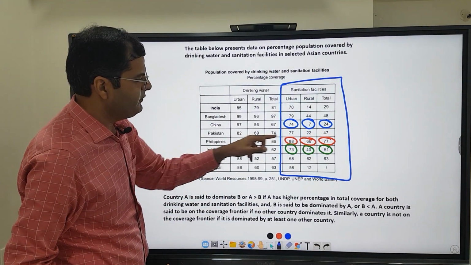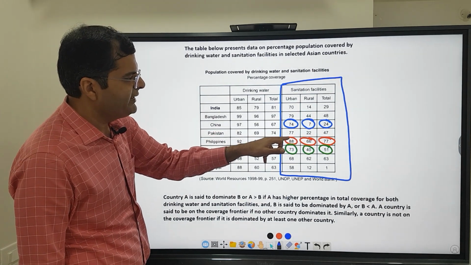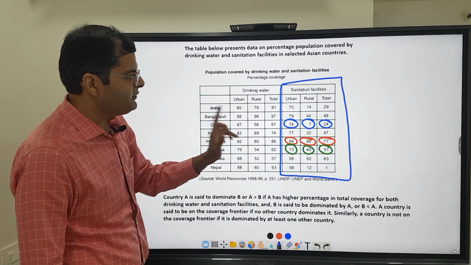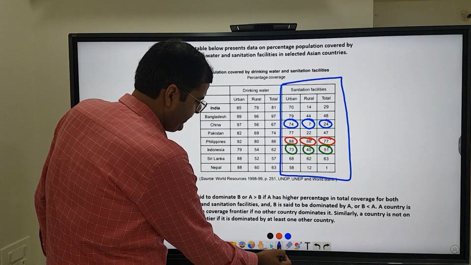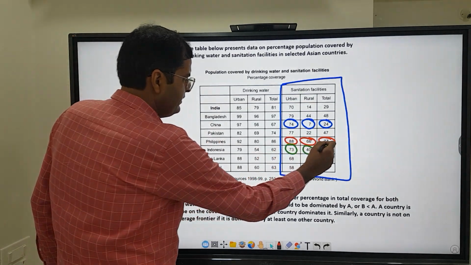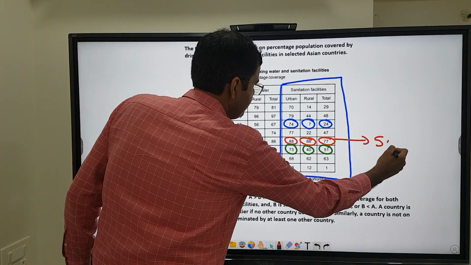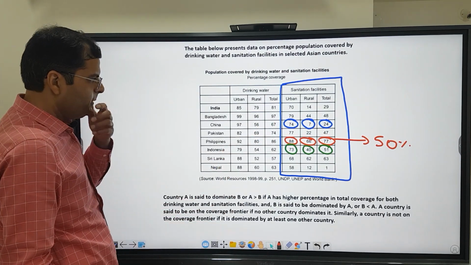Okay, I'm just looking at the Philippines, which is in red over here. So 77 is exactly in between 88 and 66. So in Philippines, we know the percentage is exactly 50%. All right. So for Philippines in red, I'll write, so even without calculating, I can find that this is 50% rural, 50% urban. I'm just writing the rural percentage.